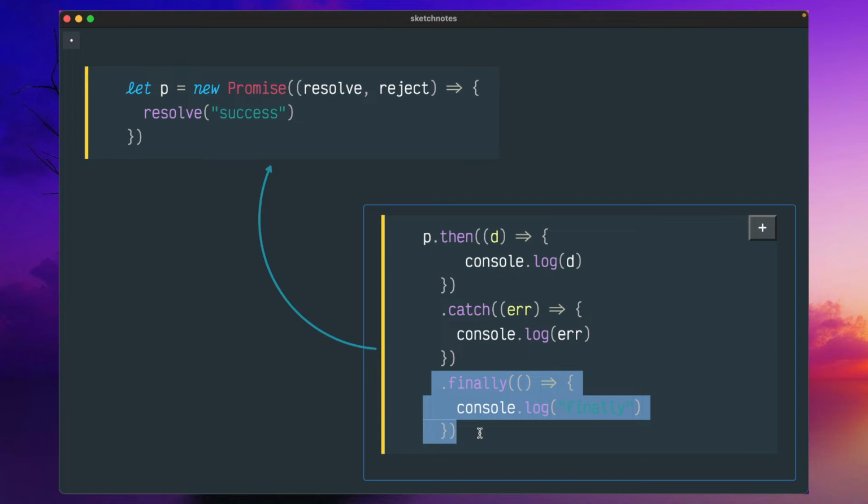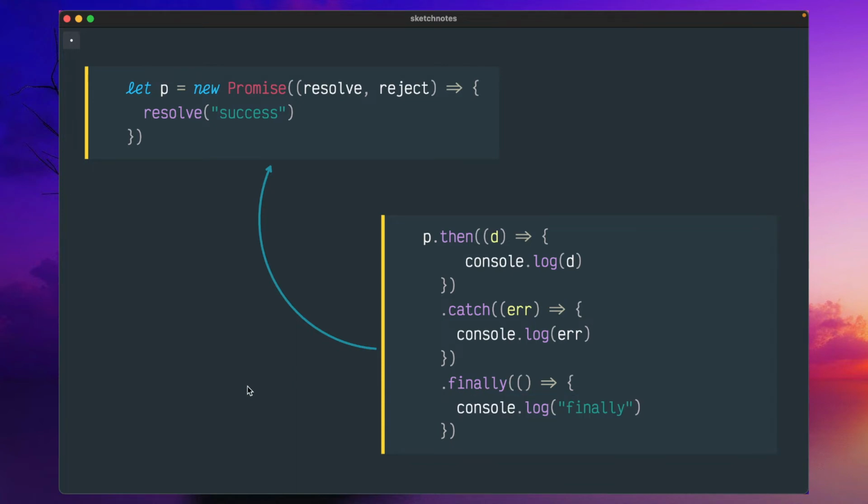That kind of closing or cleanup operation, whether it is success or failure, you can do in finally. So this will be called all the time, whether the then code or the catch code is executed. If you understand this particular concept, you are way ahead in understanding promises.